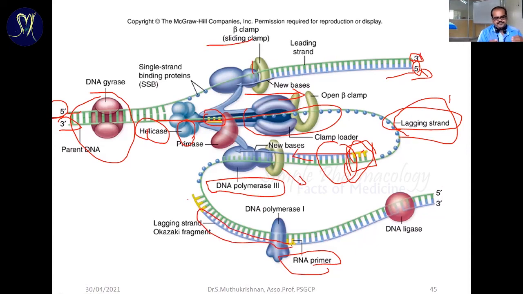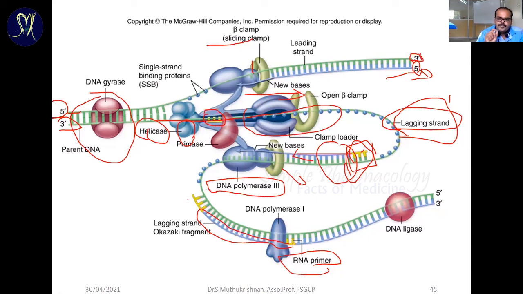Whenever the primer is placed on the DNA chain, it is an unwanted substance, so the primer has to be removed. It is removed by the DNA polymerase 1 enzyme, which is responsible for removing those primers.